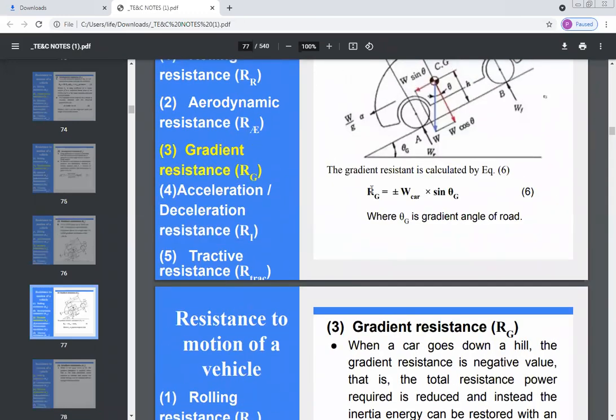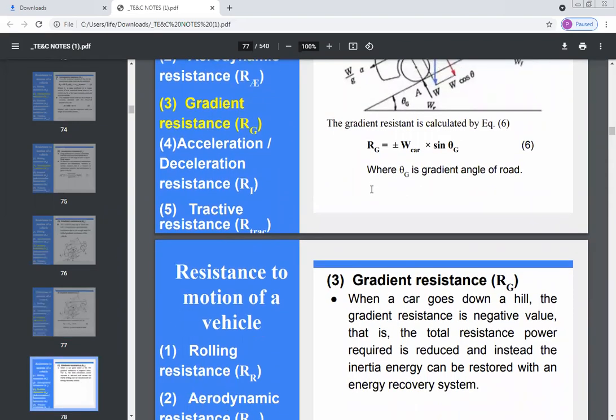Now in this gradient resistance, you can see here plus minus signs. Now when to consider plus and when to consider minus? Plus कधी consider करायचं आणि minus कधी consider करायचं?